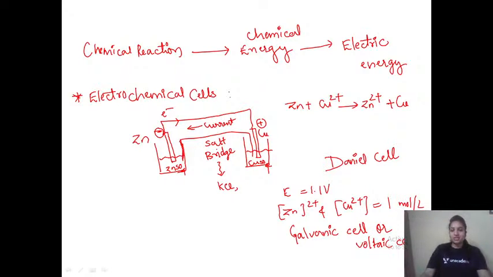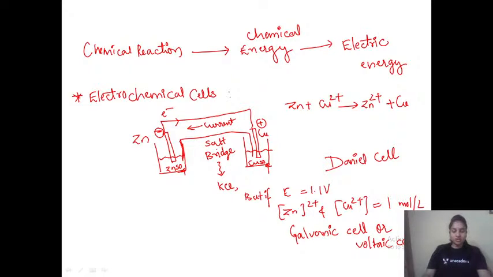Okay, so the Daniell cell is one in which the anode is zinc and copper is the cathode, and electron flow takes place from the zinc to the copper, and current flows in the opposite direction, that is from copper to zinc. This is the Daniell cell reaction. But if the electrode potential of this cell is 1.1 volt and the concentration of Zn2 plus and copper 2 plus is equal to 1 mole per liter, then it would be called a galvanic cell or voltaic cell.